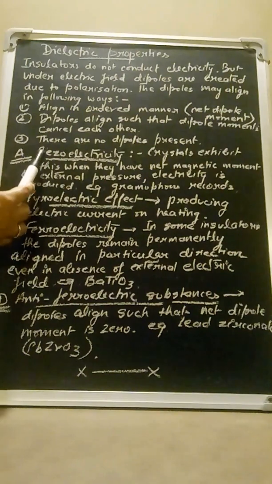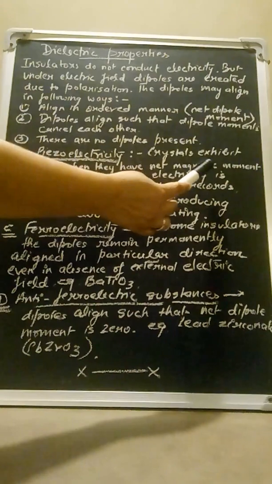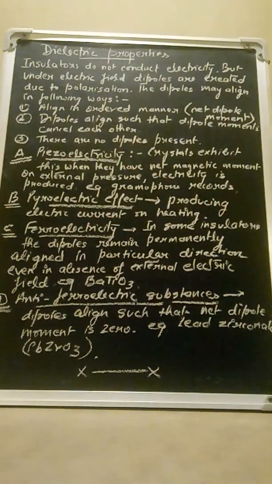Number one is piezoelectricity or the piezoelectric effect. Crystals are said to exhibit piezoelectricity when they have a net dipole moment, right? And on external pressure, electricity is produced on them. In these substances, when some external pressure is applied, electricity is produced. This effect is called piezoelectricity.